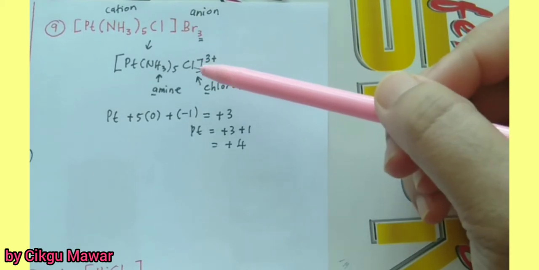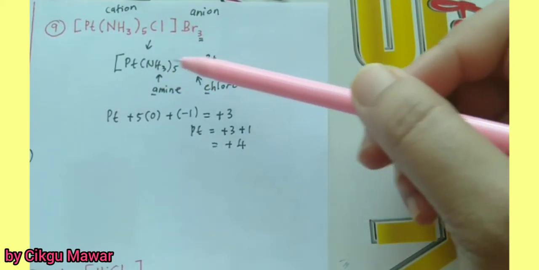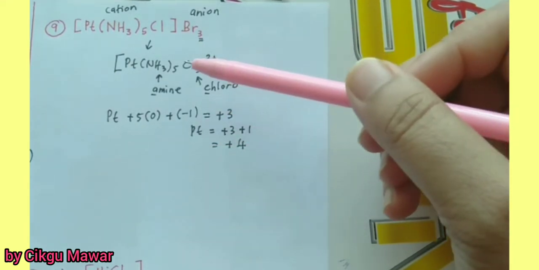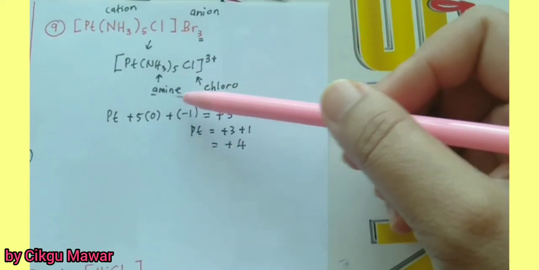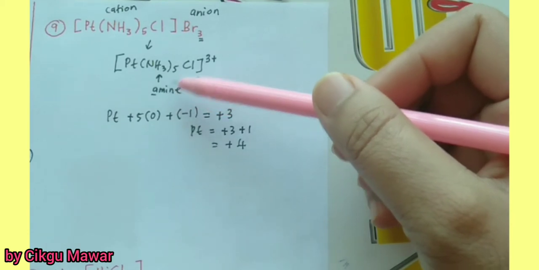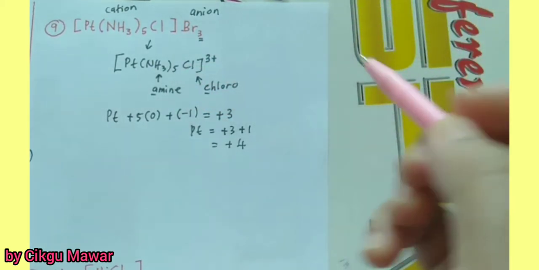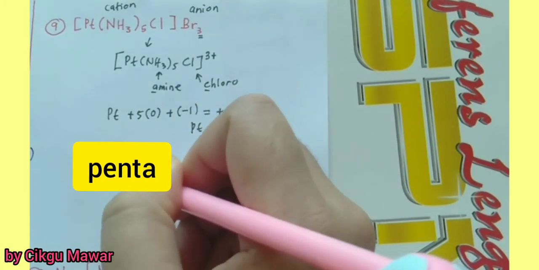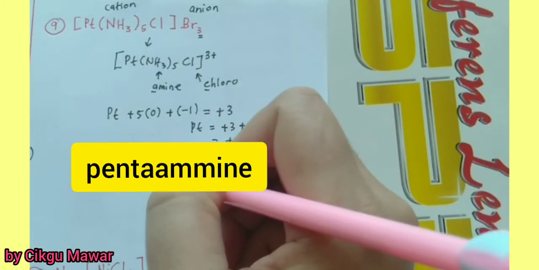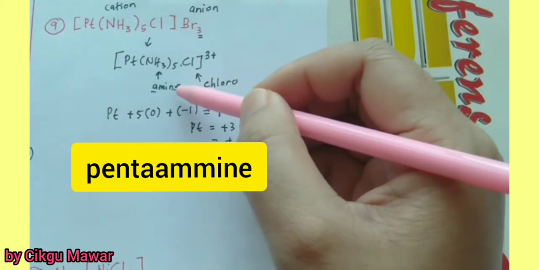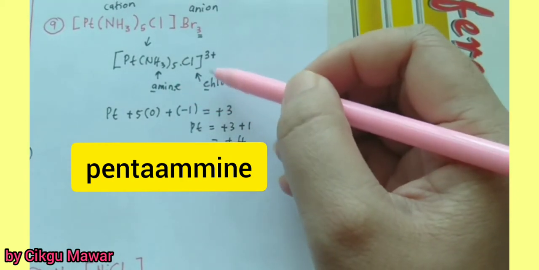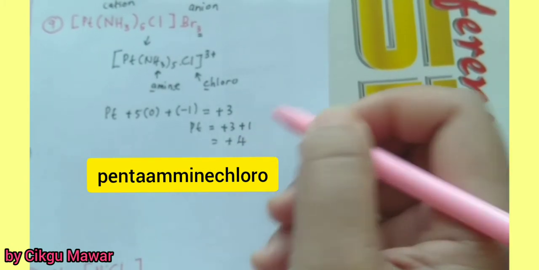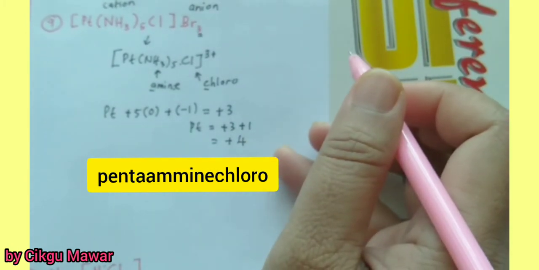The cation compound, so actually this is the cation complex. Ammine and chloro, so we must choose ammine first. This is 5, so penta. Pentaammine, chloro, 1 only, so pentaammine chloro.